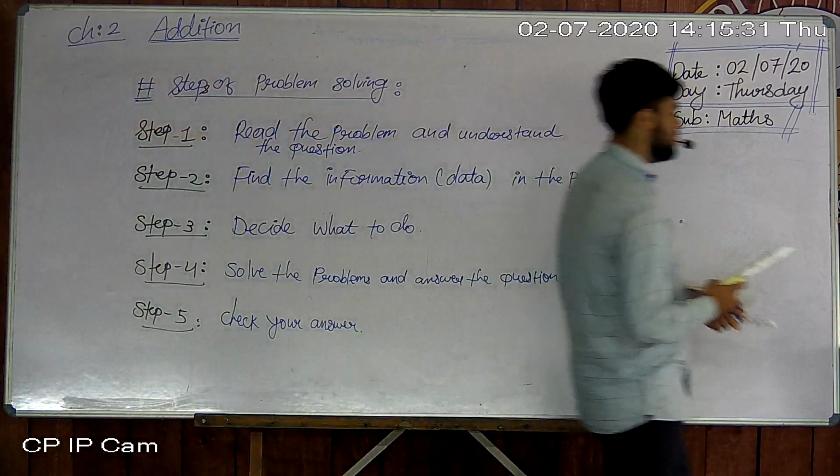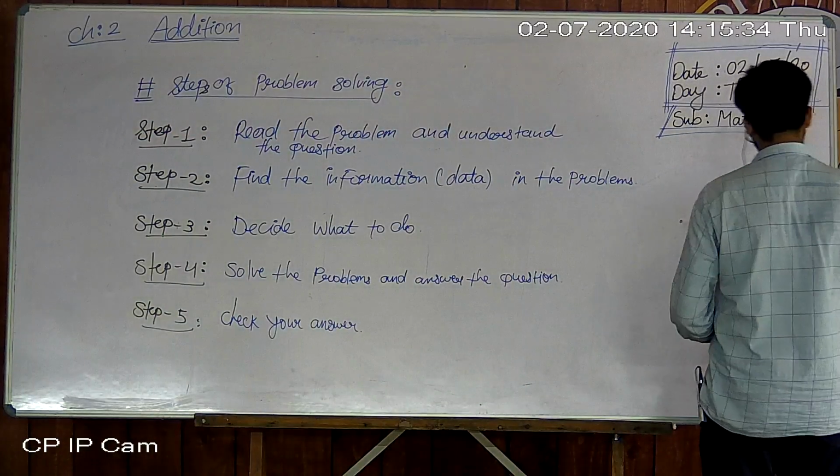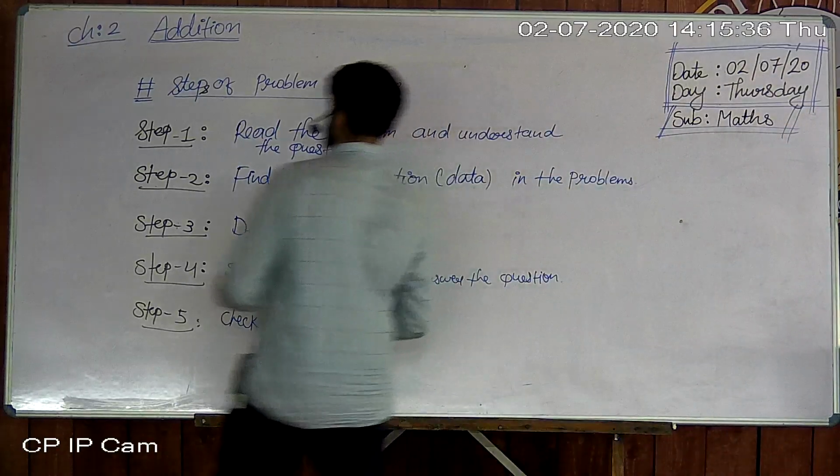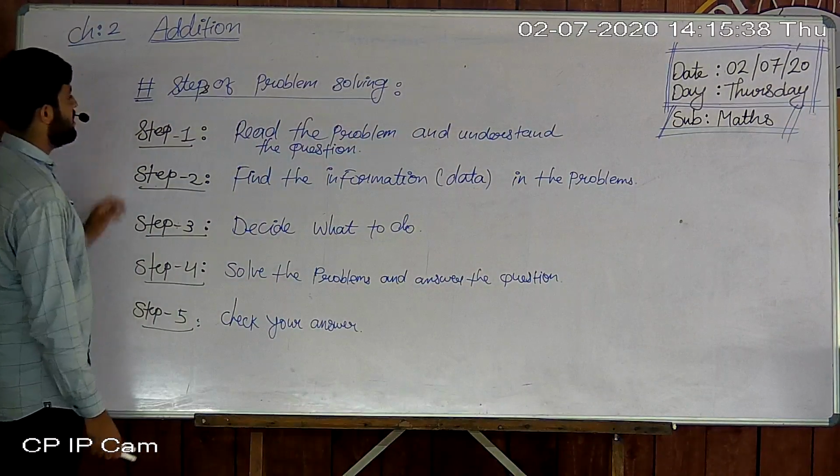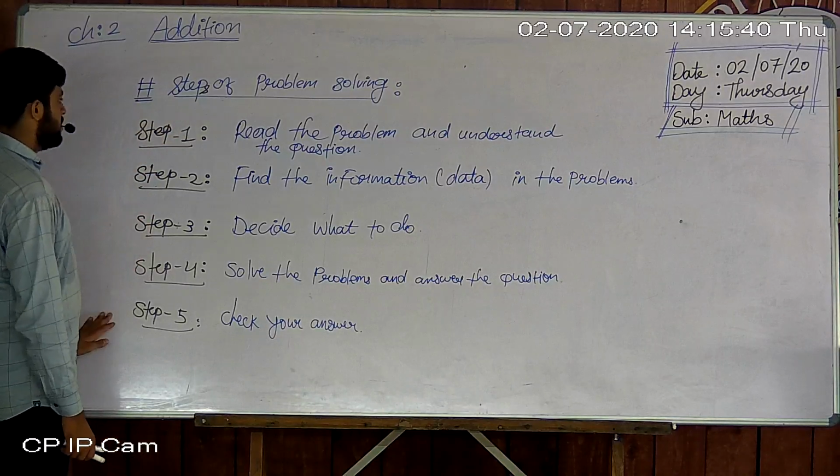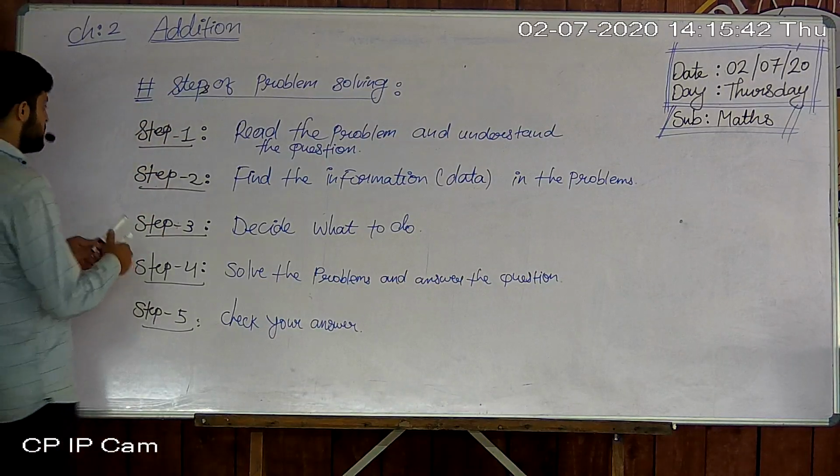Okay, all students understood? How many points are here? Let's see here. How many steps are here? Five steps are here, the steps of problem solving.